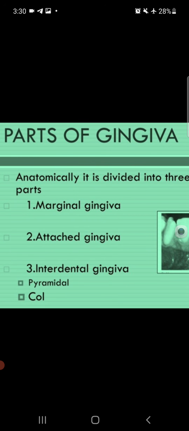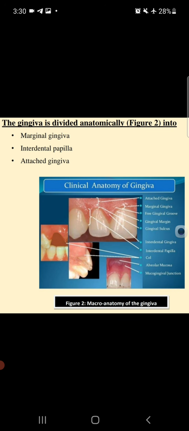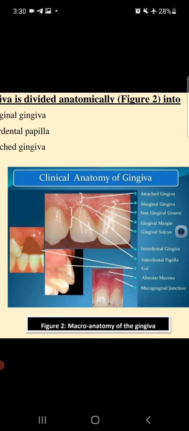The interdental gingiva is pyramidal in shape in the anterior teeth region, and cone shaped in the posterior teeth region. Now come to this diagram. The gingiva is divided into three: marginal gingiva, interdental papilla, and third is the attached gingiva. Now look here. Why is it called attached gingiva? Because attached gingiva is attached to the alveolar bone.